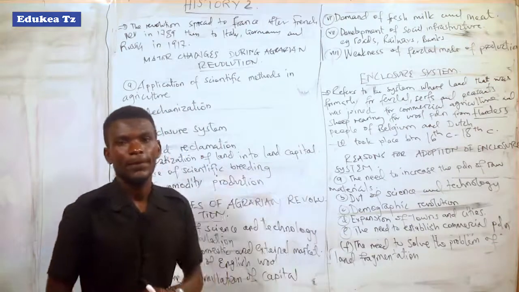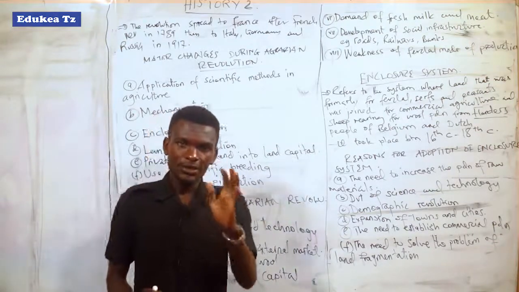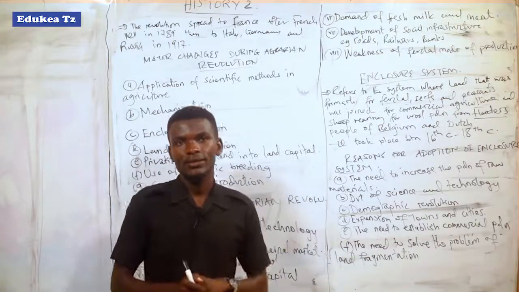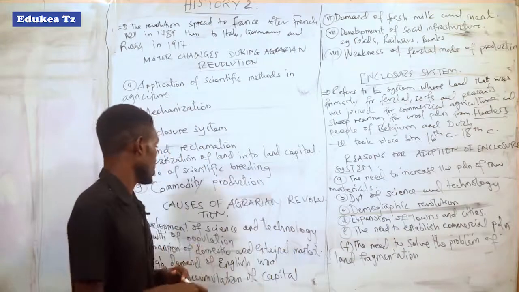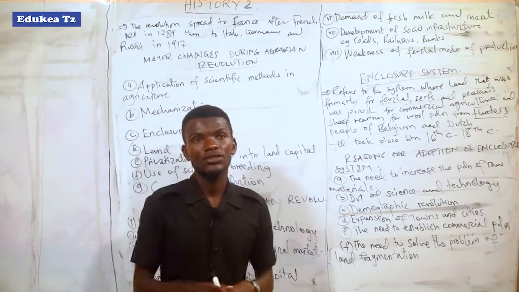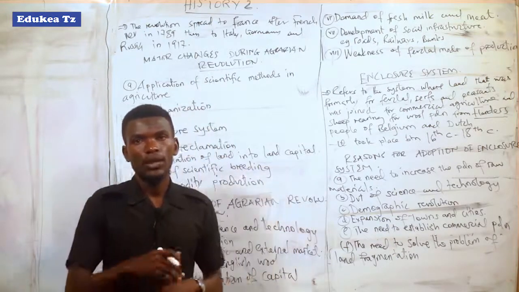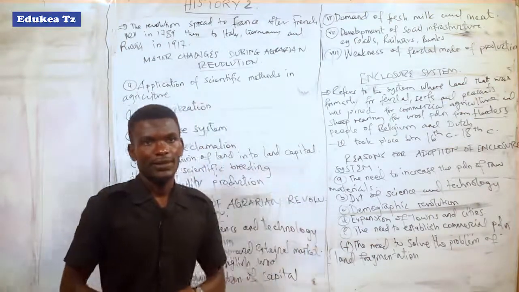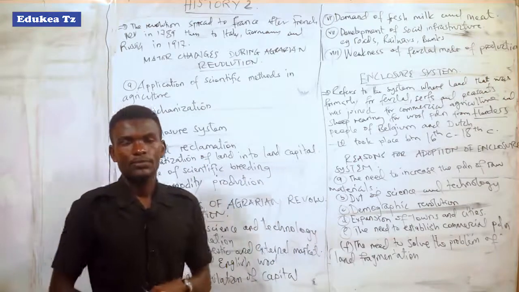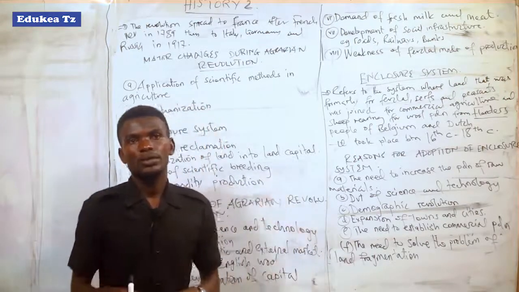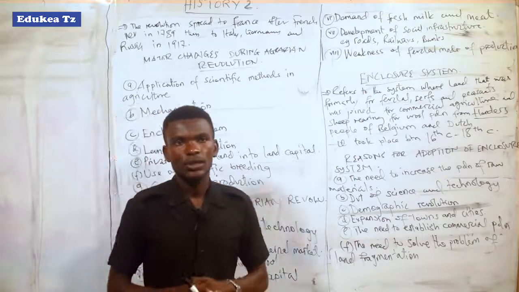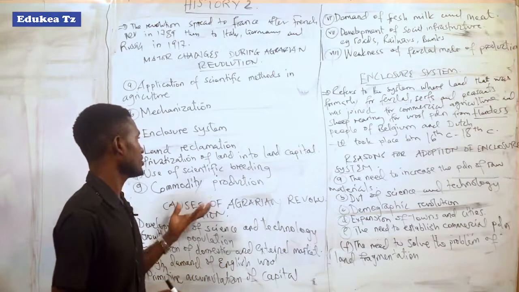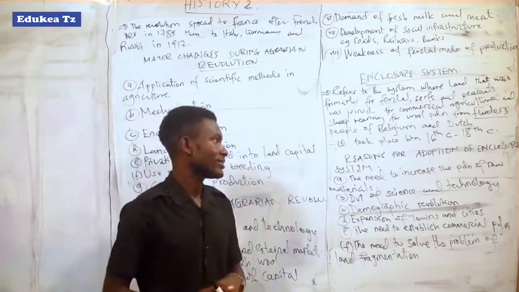In the sense that during the agrarian revolution there came up different scientists and engineers who came up with different machines and tools which were modern and advanced for agricultural purposes, like Jethro Tull's harvest machine and seed drill machine, that were invented by various scientists.